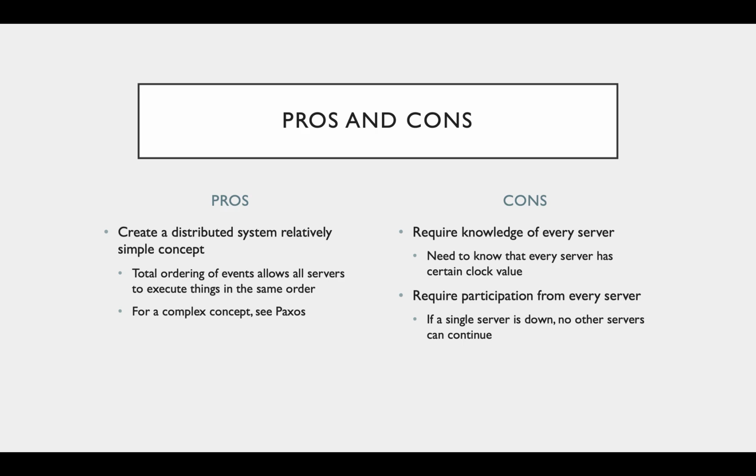two big flaws. One is that it requires knowledge of every server, and it also requires participation from every server, since the processes can only progress once they know that the timestamps of all of the other processes are larger than its current one. If a server is down or cannot communicate with other processes because of a network partition, the system will not be able to progress. To create a system with a higher tolerance for faults, you should look into primary backup replication or Paxos, which is also written by Lamport.